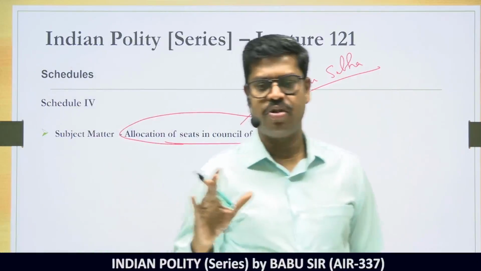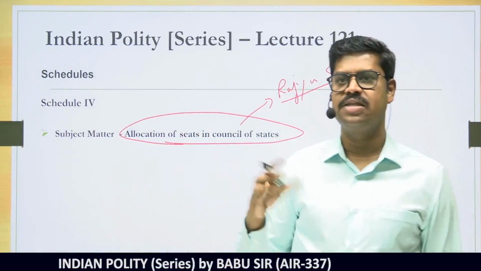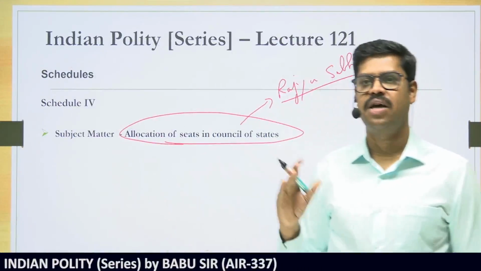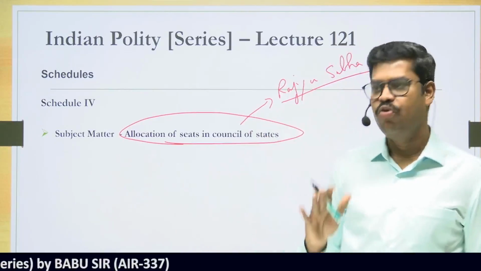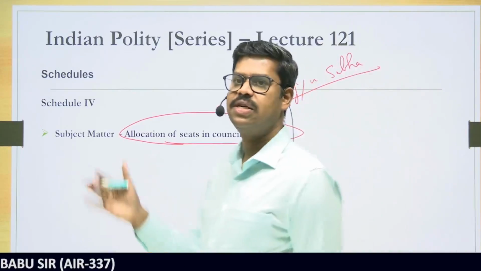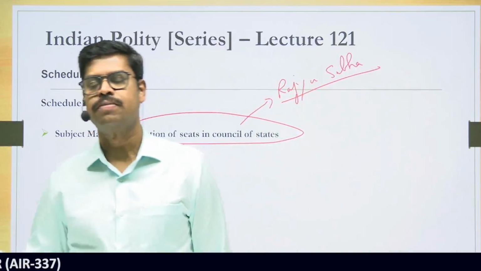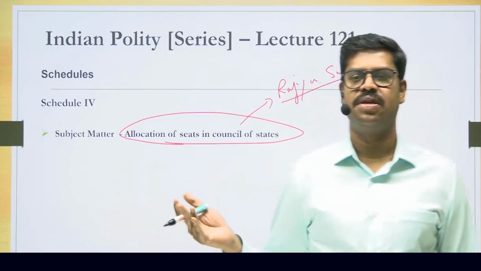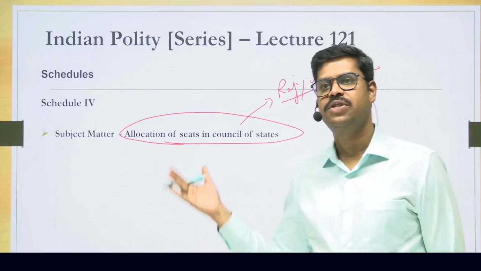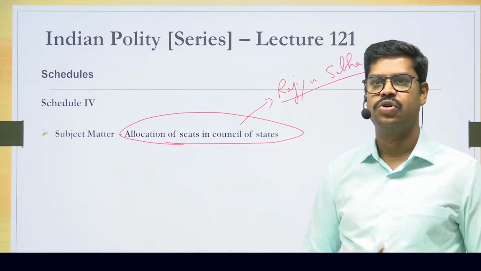In fact, we know for the state of Uttar Pradesh, which has got the highest number of seats allocated in the Rajya Sabha, the number of seats is 31. And how do we know that? It is there in the Schedule 4 of the Constitution. Andhra Pradesh has got 11 seats. Telangana has got 7 seats. So how do we get to know all this information? It is mentioned in the Schedule 4 of the Constitution.